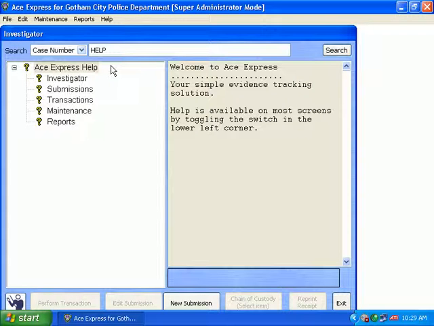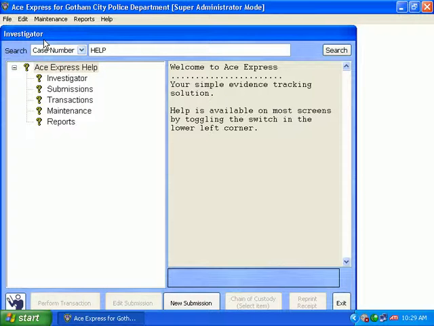The main form in ACE Express is the Investigator form, which you can see here. The primary purpose of the Investigator is to help you find out information about property and evidence that has been previously entered into ACE Express. The Investigator has 5 search features that allow you to search the database for submissions and items that match. Once you've searched, ACE Express displays all relevant information about the items, submissions, associated people, and officers.